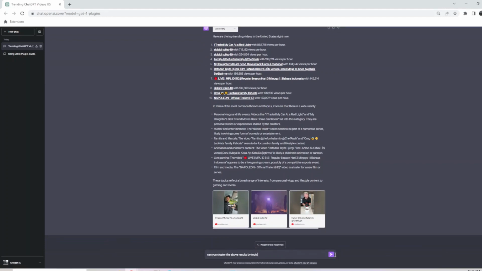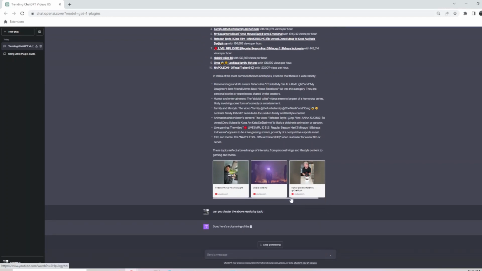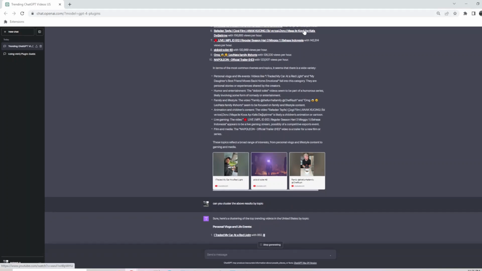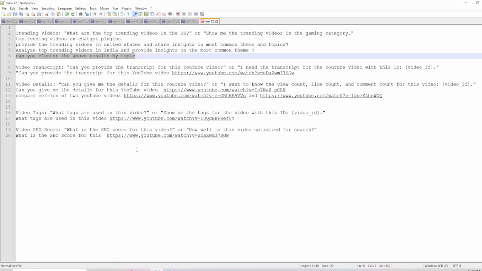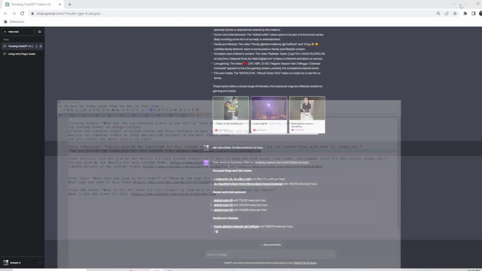And if you want it, can you cluster it by topic? So it will do a better level of customizations than what it's printed there. So it categorizes the video by category and it gives you a much more holistic view on what you are looking at. And after this, video transcript, I think we already have seen with VoxScript. Provide any YouTube video, it gives you the transcript for it. And I'm just showing you this can also do something similar here.